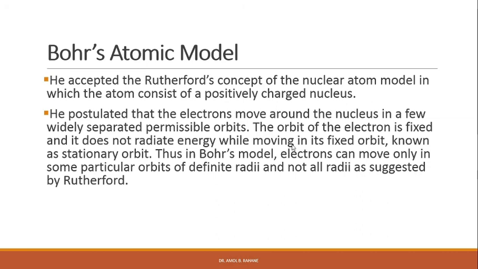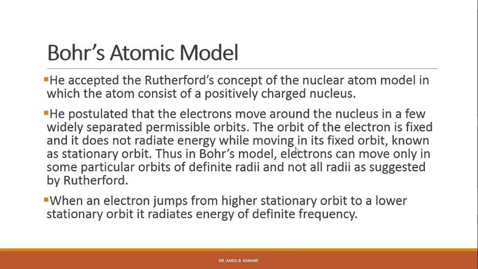Thus in Bohr's model, electrons can move only in some particular orbits of definite radii, and not all radii as suggested by Rutherford, right? Again, when an electron jumps from a higher stationary orbit to a lower stationary orbit, it radiates energy of definite frequency. So these are some of the main highlights of Bohr's atomic model, right?